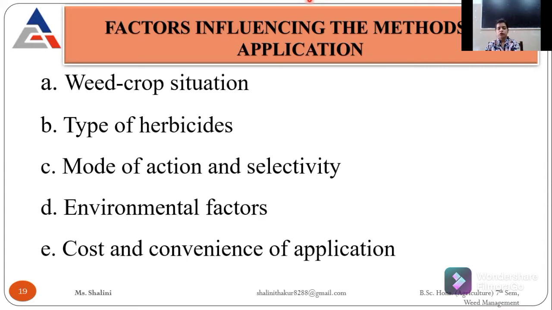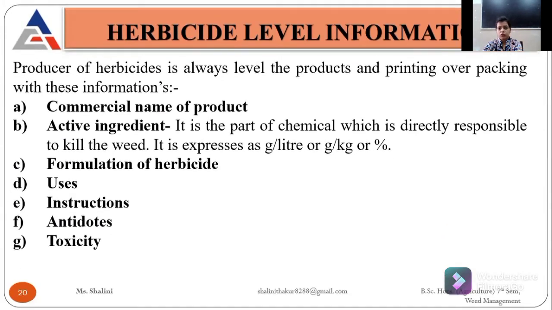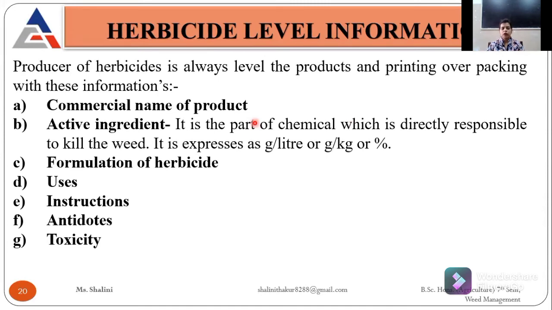Then the cost and convenience of application. Nowadays we are just buying the chemical which is cheaper, convenient and easy to carry, and we follow that kind of herbicide right now. So these are all the factors influencing the methods of application. Now the next is herbicide label information, how you can diverge these herbicides. One is from the commercial name.